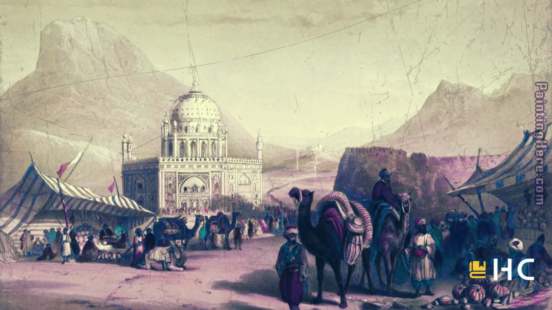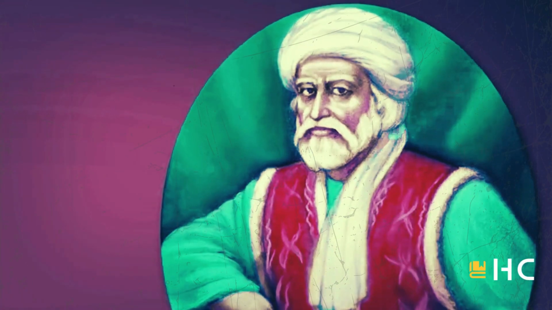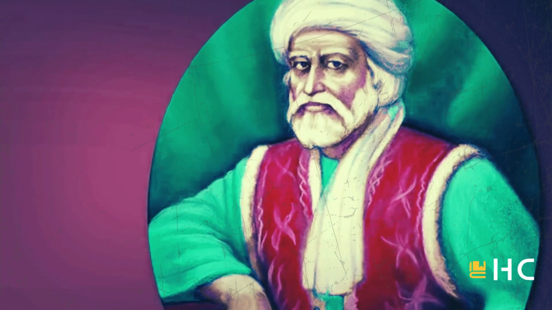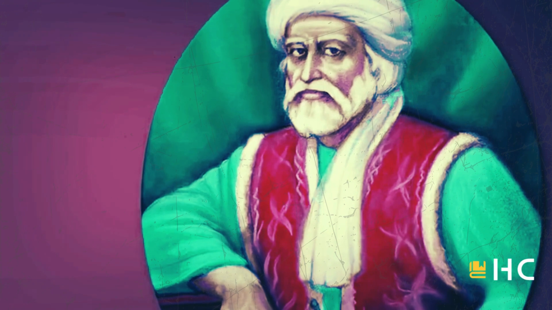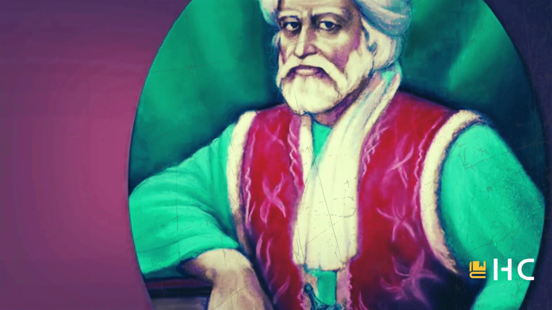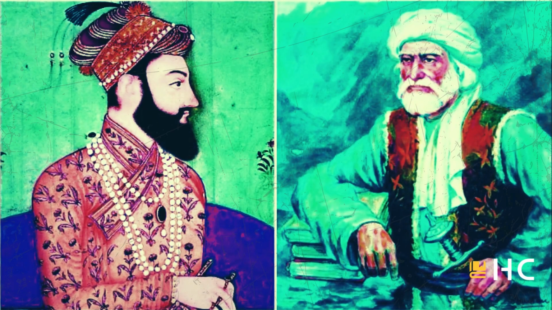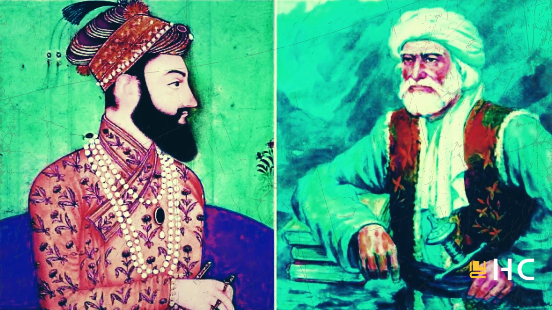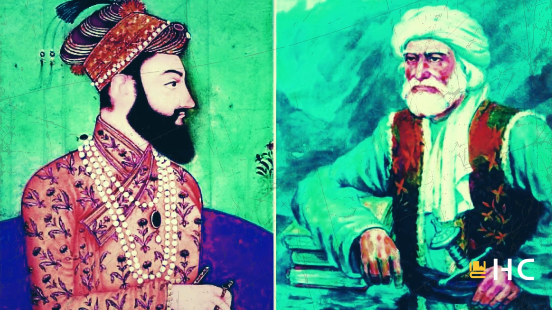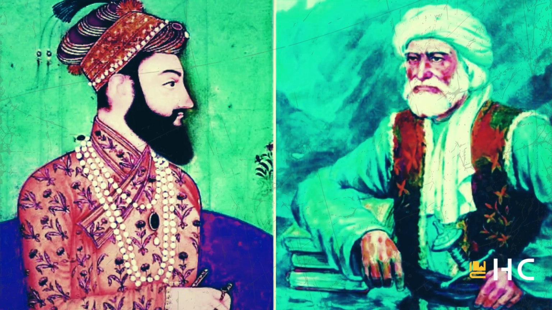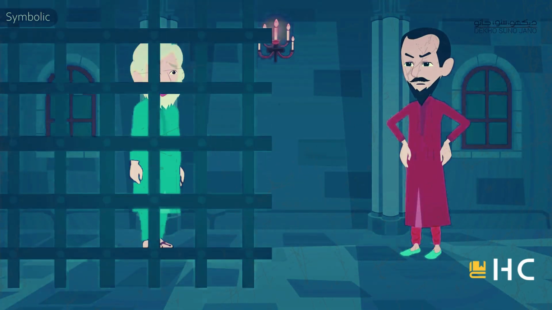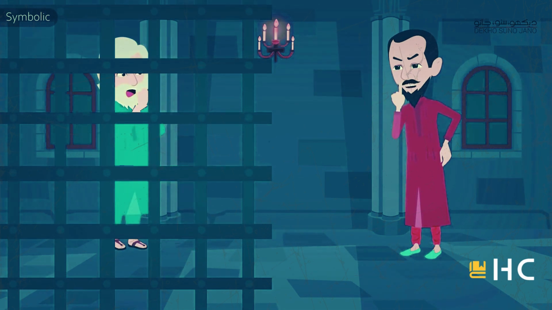However, the 17th century Pashto poet Khushal Khan Khattak tried to unite the Pashtuns against the Mughals. He was a Pashtun chief and was born in Akora Khattak, near Peshawar. His family had been loyal to the Mughals since the time of Mughal Emperor Akbar. But during the reign of Emperor Aurangzeb Alamgir, these relations deteriorated. Aurangzeb Alamgir got angry over a tax collection issue and imprisoned Khushal Khan Khattak. He was imprisoned in Peshawar, Delhi, Agra, and other places.